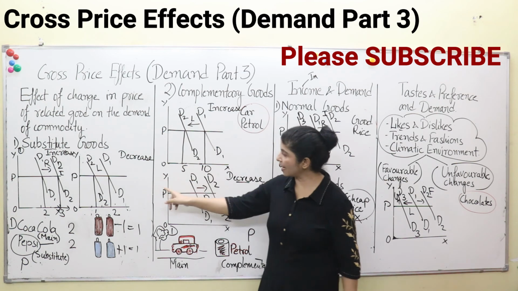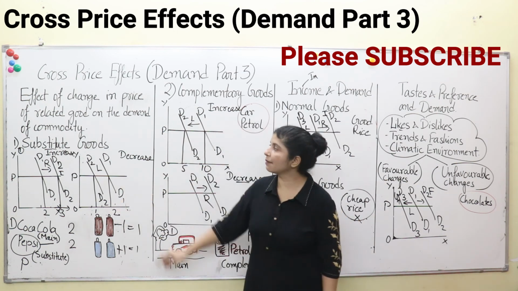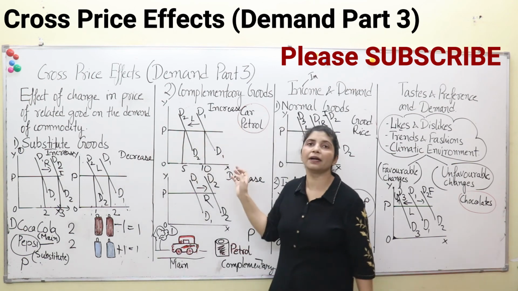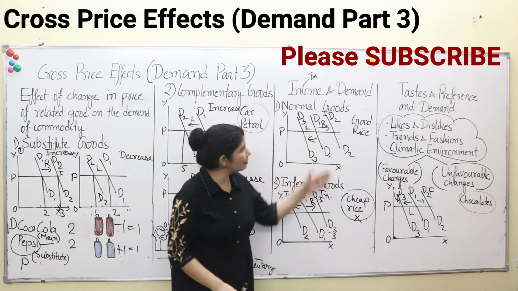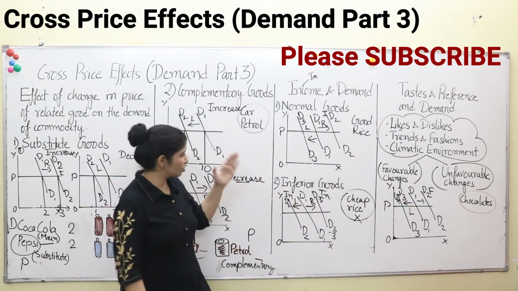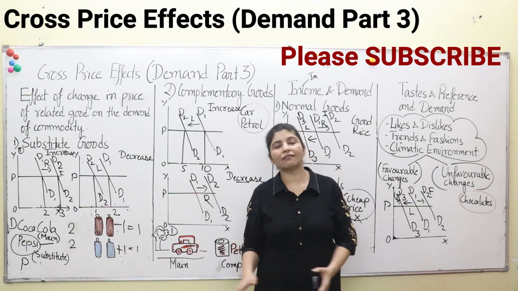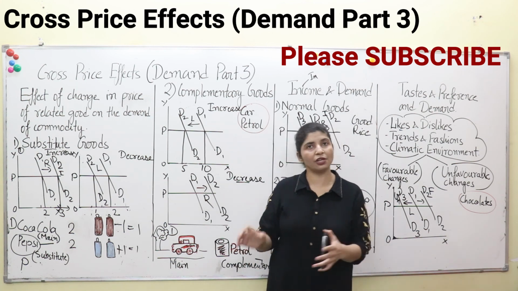See here, the price is remaining constant, but the prices of related goods are changing. They may be substitute goods, they may be complementary goods. And we have seen the income effect and the effect of taste and preferences on demand. So that's all about our demand. And we have completed our portion of demand over here in 3 parts.